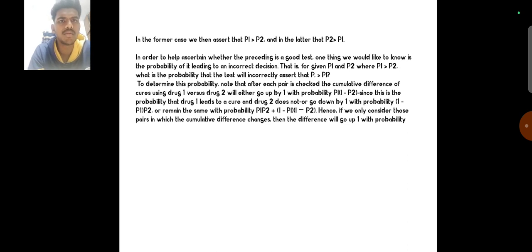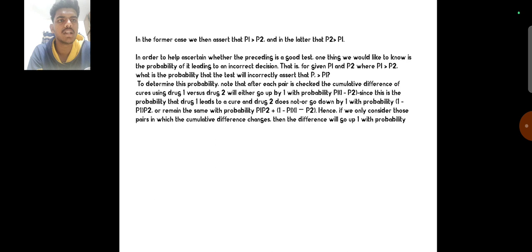To determine the probability, note that after each pair is checked, the cumulative difference of cures using drug 1 versus drug 2 will either go up by 1 with probability p1(1 - p2), since this is the probability that drug 1 leads to a cure and drug 2 does not, or go down by 1 with probability p2(1 - p1), or remain the same with probability p1p2 + (1 - p1)(1 - p2).